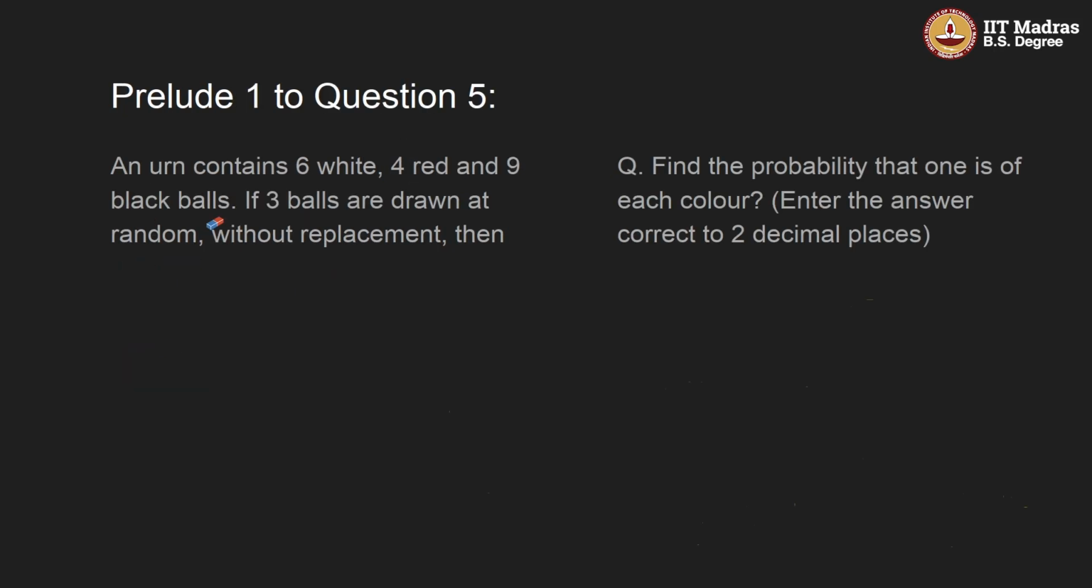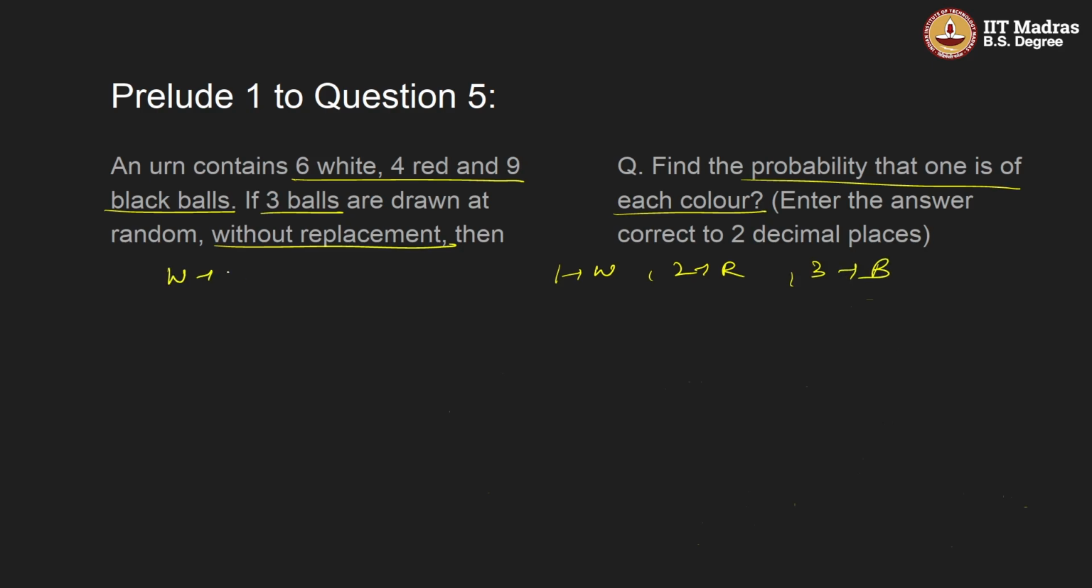Now question 5. An urn contains 6 white, 4 red and 9 black balls. If 3 balls are drawn at random without replacement, then find the probability that one is of each color. That is, if we are drawing out 3 balls, one ball should be white, the second ball should be red and the third ball should be black. How many white balls are there? There are 6 white balls, 4 red balls and 9 black balls. In total we have 19 balls here. So what is the probability?